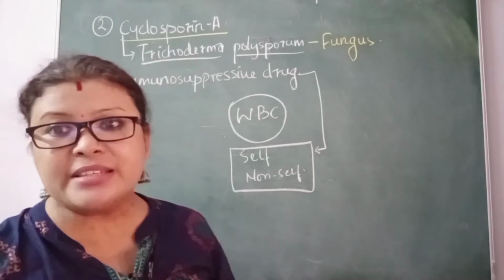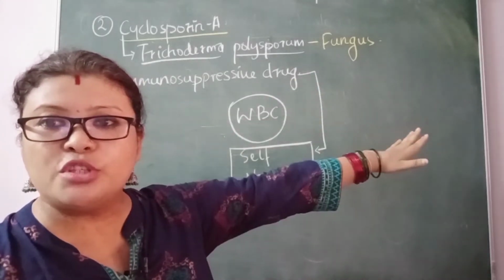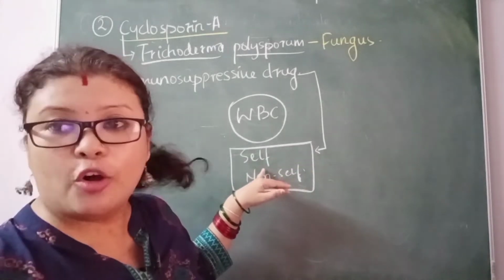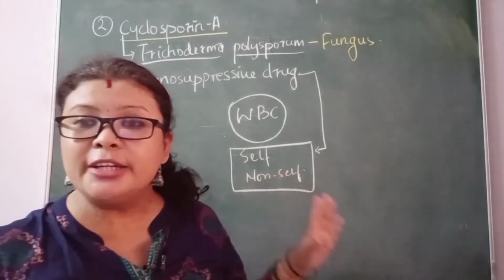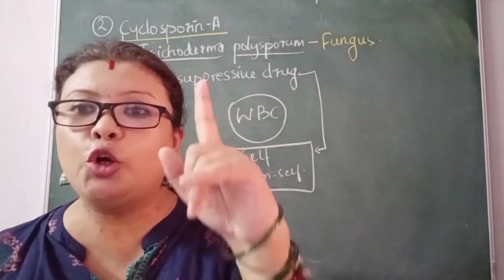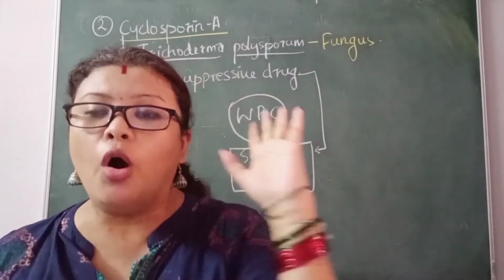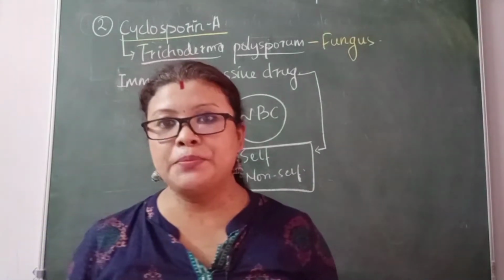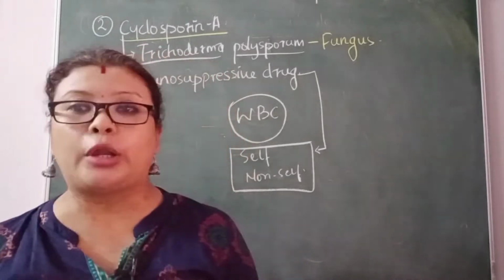The person took immunosuppressive drug, and the drug did not allow the immune system to carry out this function, recognizing self and non-self. As a result, the person's body could readily adapt to the new organ, and the body could function properly. This is the immunosuppressive drug, cyclosporine.